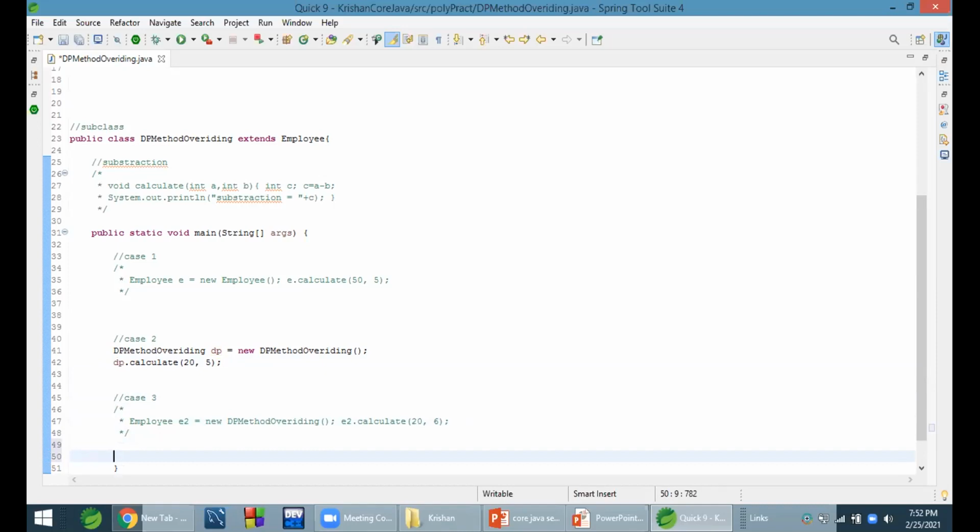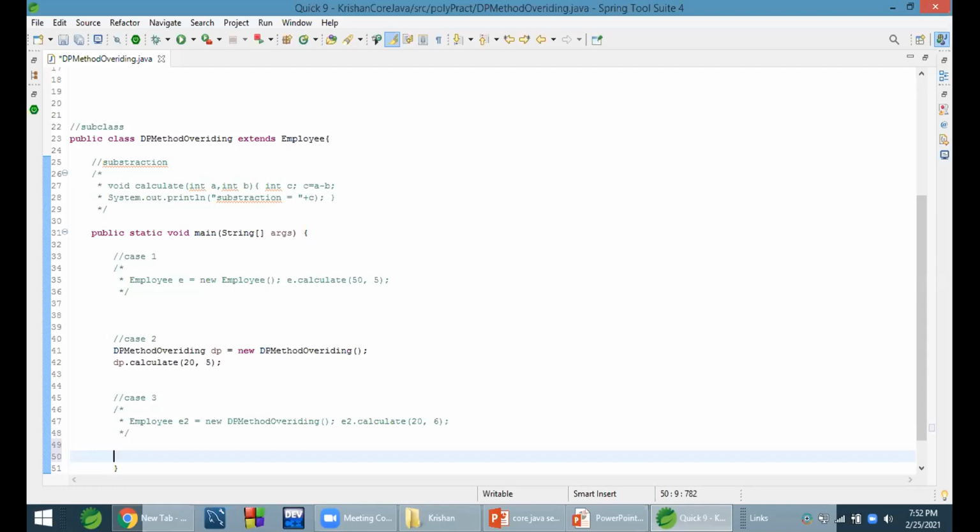We cannot do this, because assigning subclass to superclass is allowed, but assigning superclass to subclass is not allowed. You can remember this. How? The superclass will have more properties, so it will be in a bigger context. The subclass will be used in a smaller context, with fewer properties.